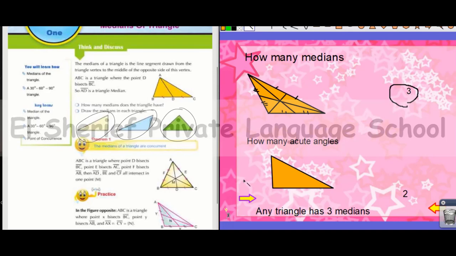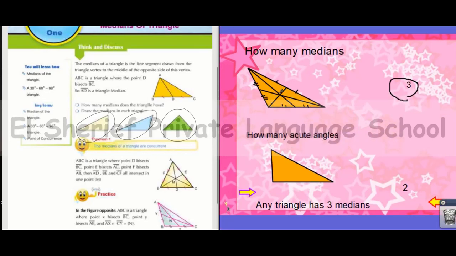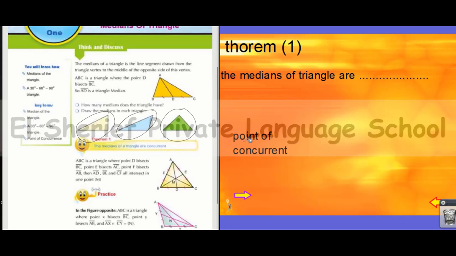We find that the three medians intersected at one point inside the triangle. We find the three medians of the triangle intersected at one point. This point is called the point of concurrence of the medians of the triangle. Theorem 1.